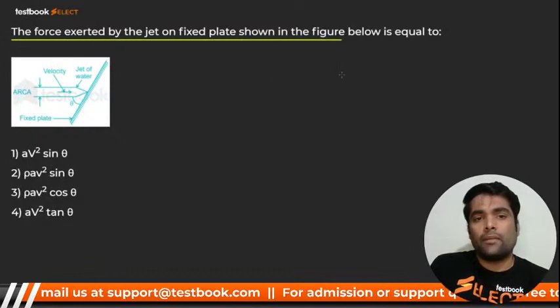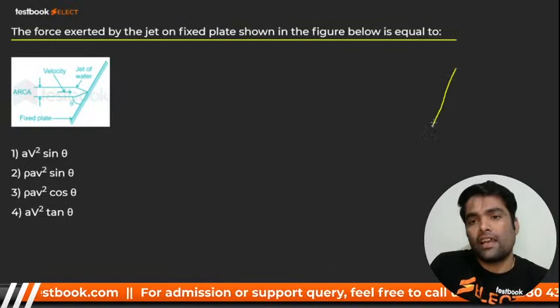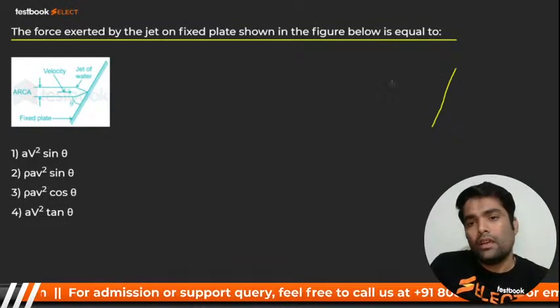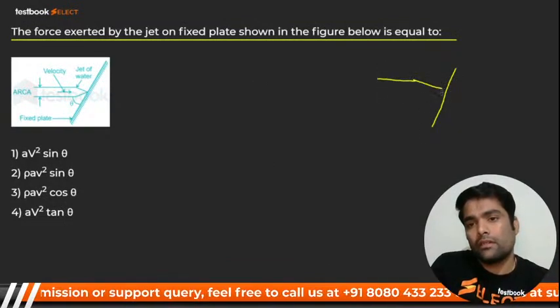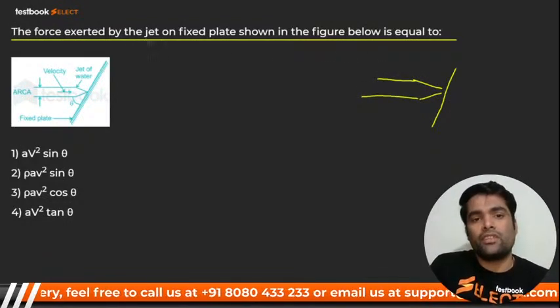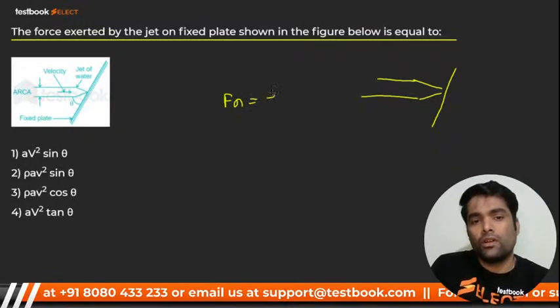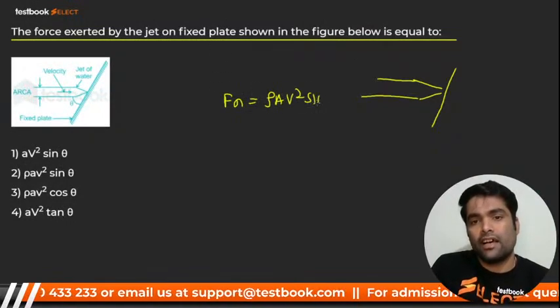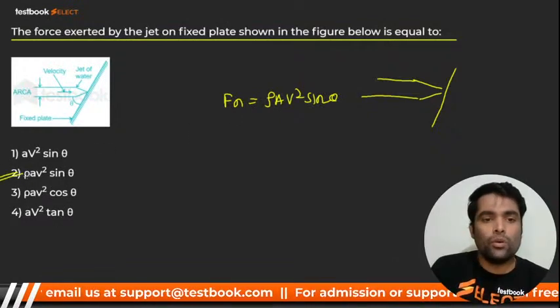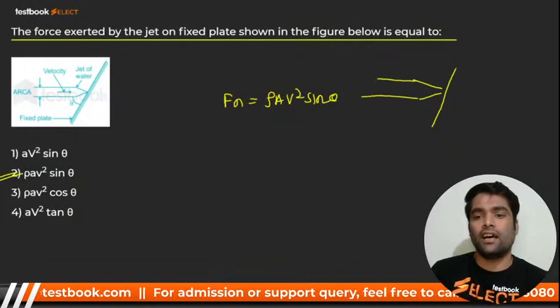The force exerted by a jet on a fixed plate shown in the figure. The plate is inclined. If the diagram is not visible, it is quite like this. Then you have to calculate the jet force, the normal force, which is equal to rho A V square sine theta. Right? Number 2. Normal force, rho A V square sine theta.